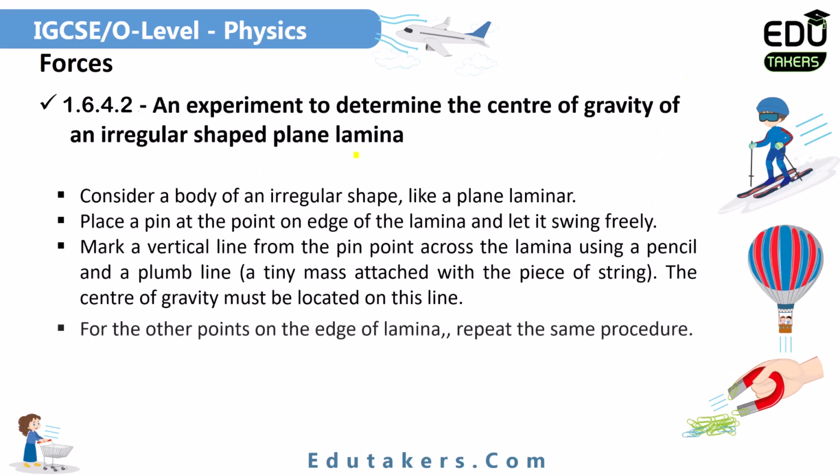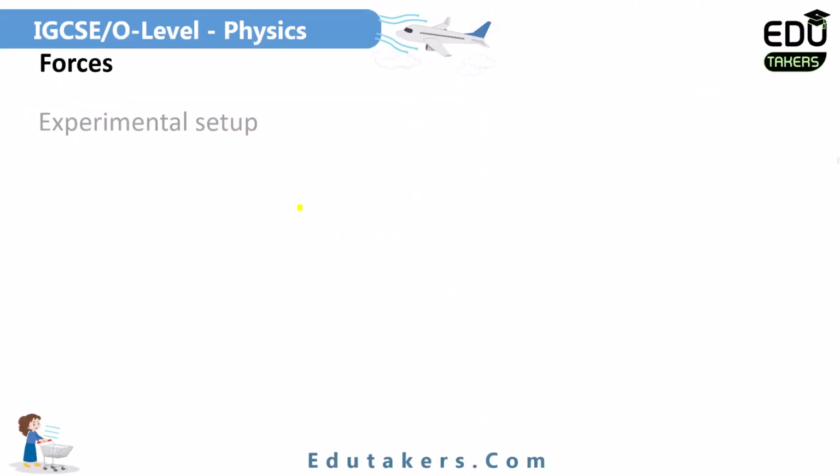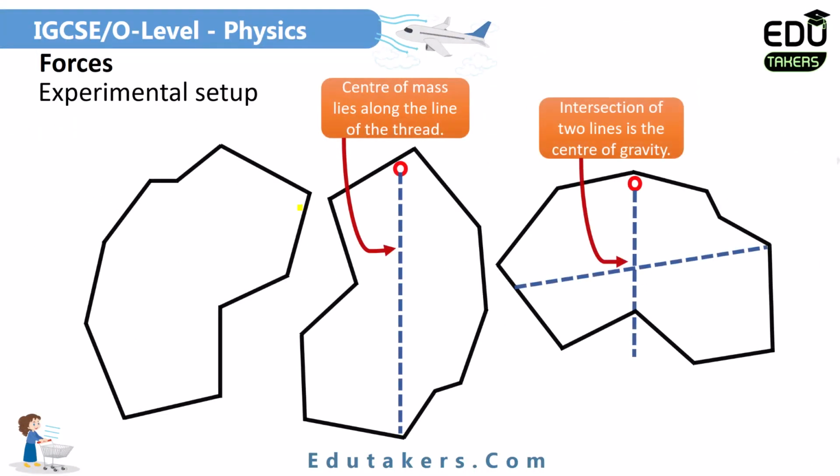Here is an experiment to determine the center of gravity of an irregular shaped plane lamina. Here is an experiment showing how you can find out the center of gravity of any object. You can see here there is an experimental setup. The first figure is basically showing an irregular shaped object for which you are going to find the center of gravity.